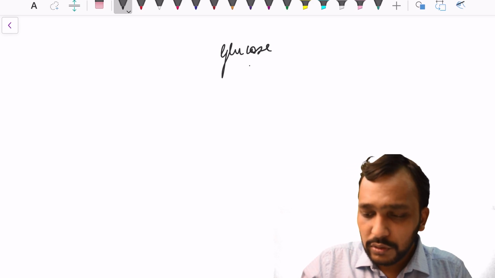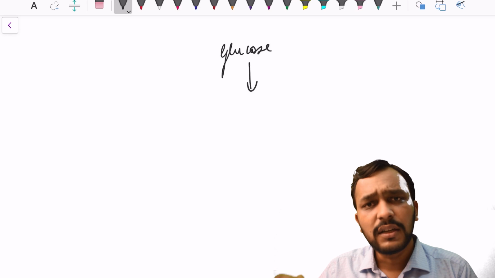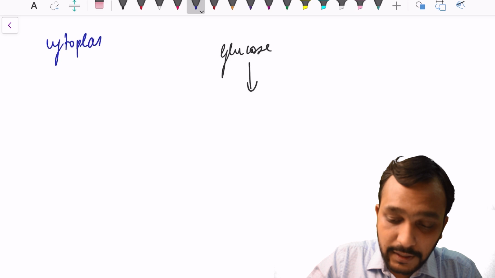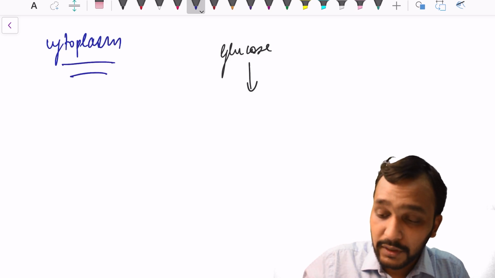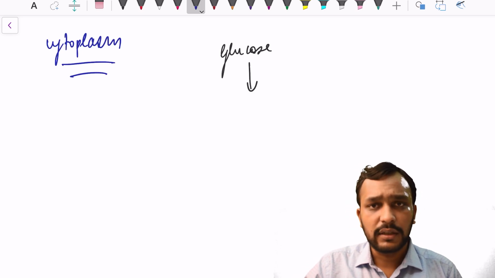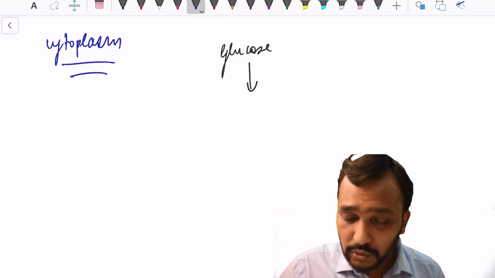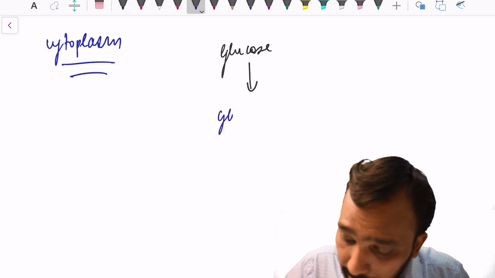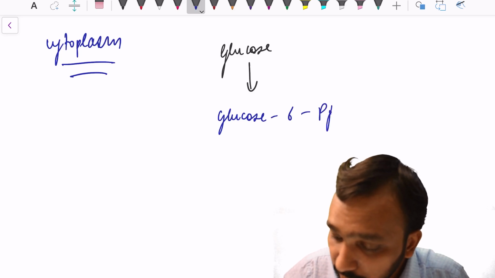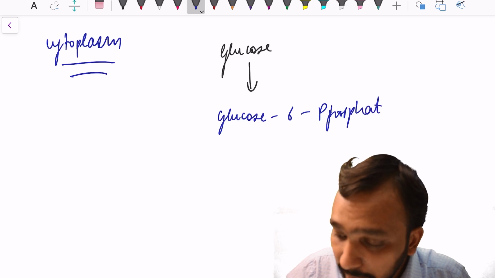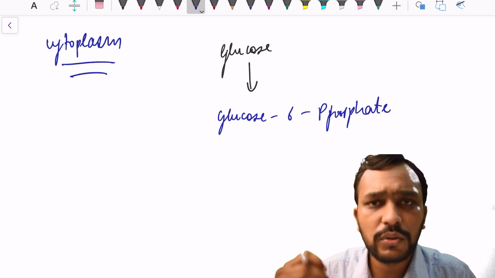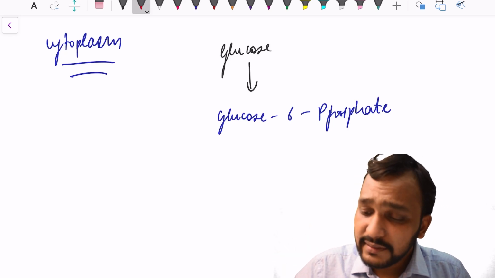Glucose enters the cell. This process of glycolysis occurs in the cytoplasm. Glucose enters the cell through a GLUT transporter. Once it enters, it is converted into glucose 6-phosphate with the help of an enzyme.